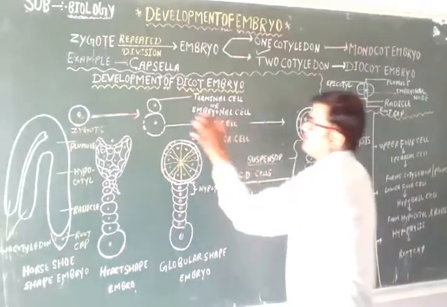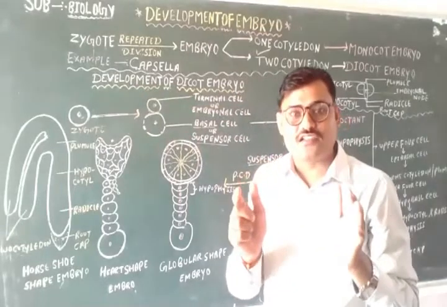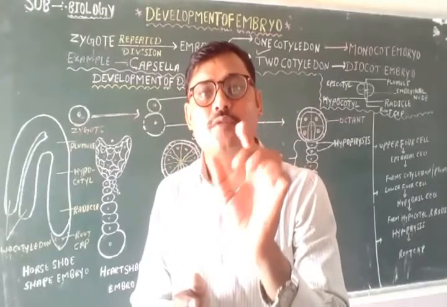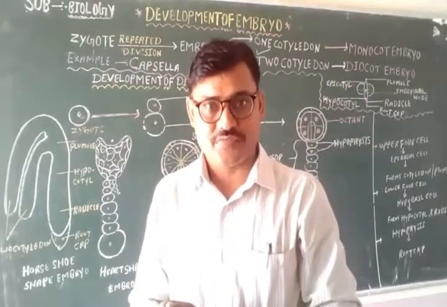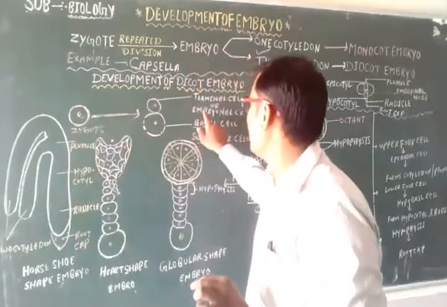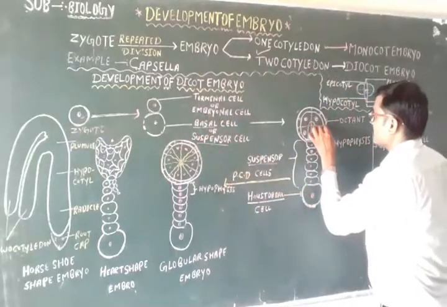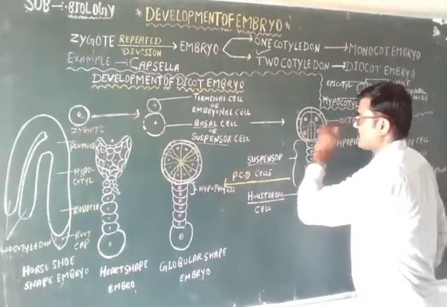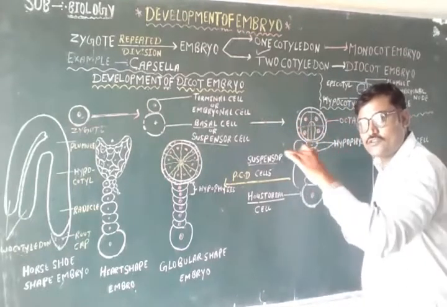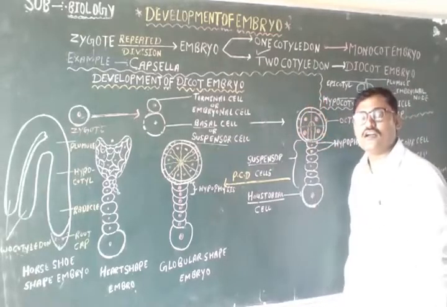Then what about these terminal cells or embryonal cells? In terminal or embryonal cells, both transverse and longitudinal divisions take place. If it divides like this, this is the transverse division, and if it divides like this, it is the longitudinal division.